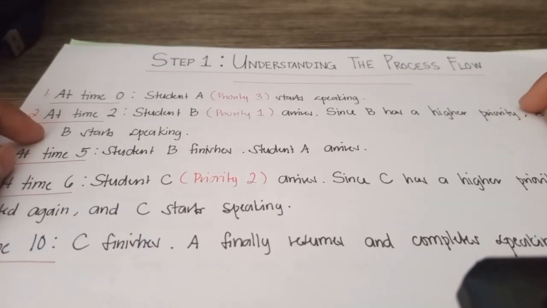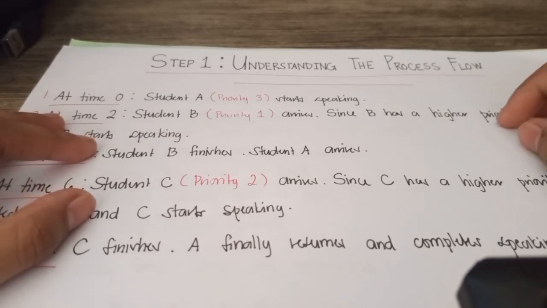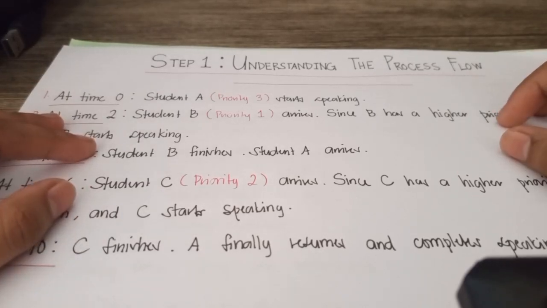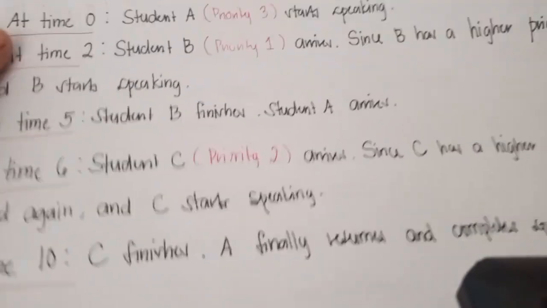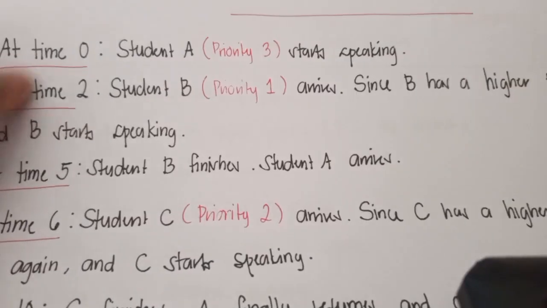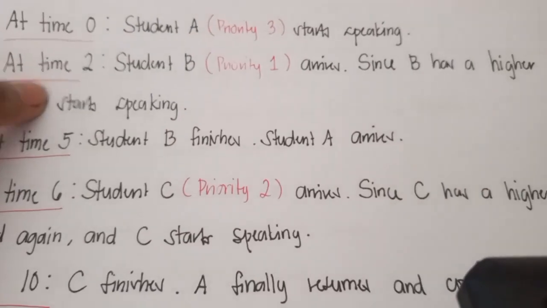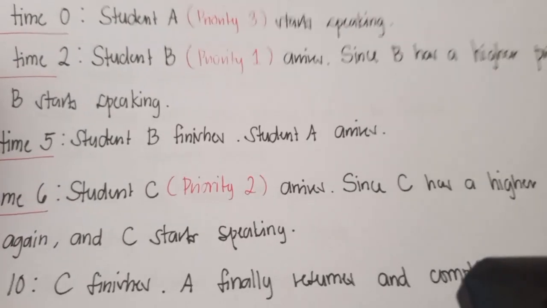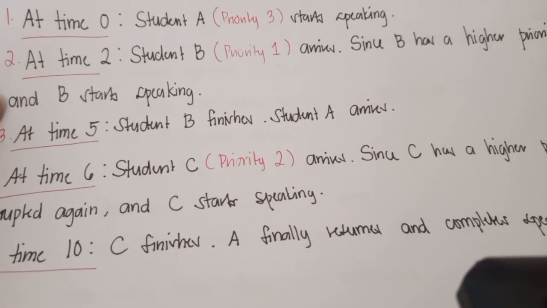Since we are using preemptive priority scheduling, the student with the highest priority, which is the smallest number, gets to speak first. So here is the process execution. Number one, at time 0, student A, priority 3, starts speaking. Second, at time 2, student B arrives. Since B has a higher priority, A is interrupted and B starts speaking.